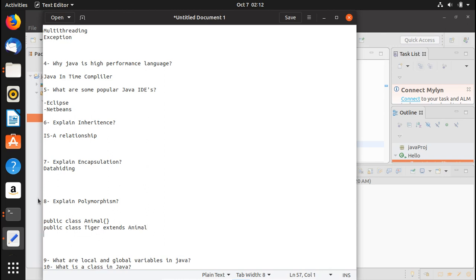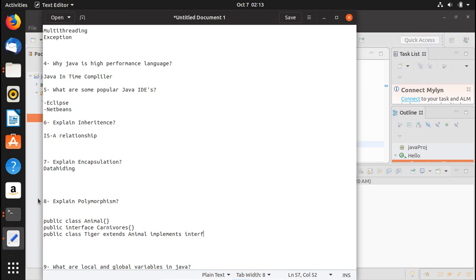And let's say we have a public interface Carnivores, and we try to implement this interface.